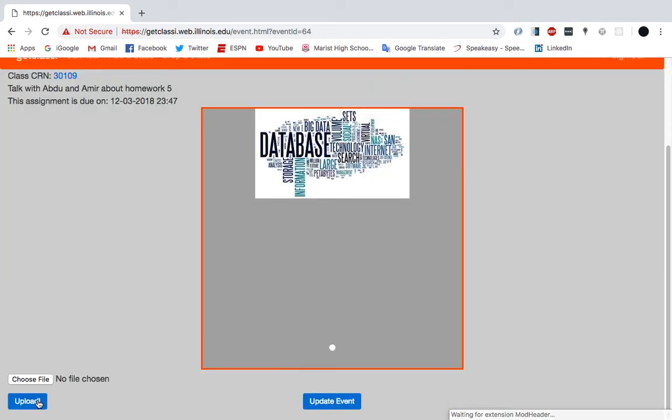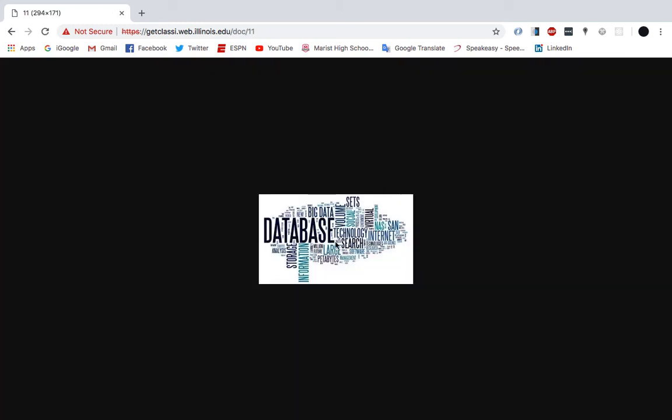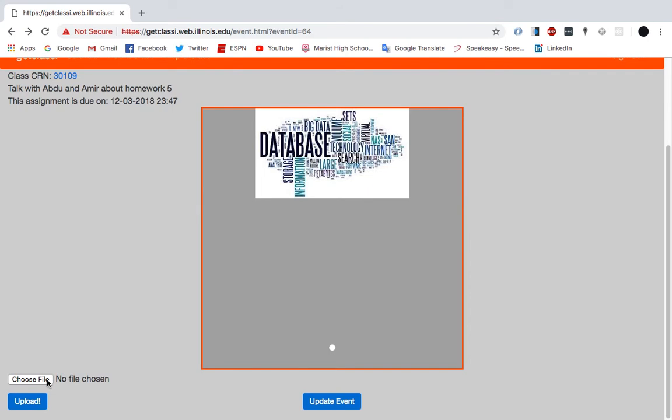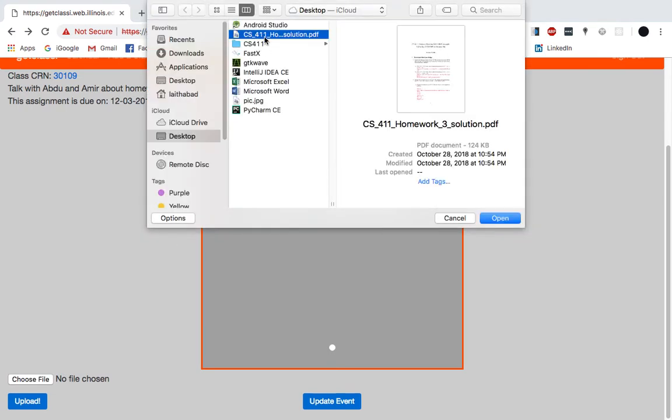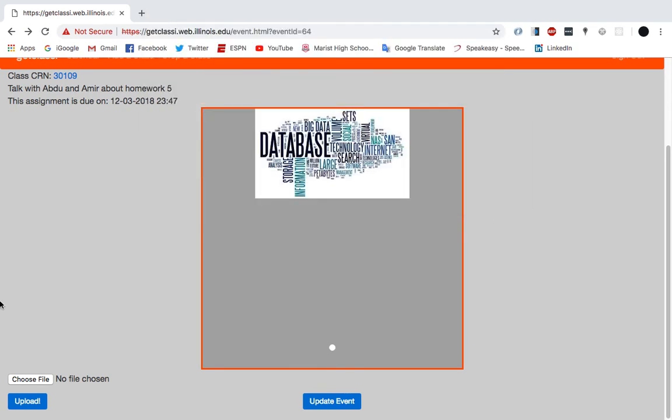And then there it is, sure enough. And I can click on it, get a better look at it. Maybe download it if I wanted to, but I already have it. Not today. And then, as I said, that's a PNG, I think, or a JPEG maybe, but we can also support PDFs. So I will upload homework 3 solution.pdf. While it isn't that helpful for homework 5, maybe it couldn't hurt. It's not bad to have on the website. All right, maybe someone wants to know. Yeah, maybe someone's looking for it.